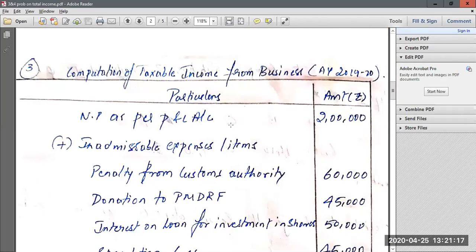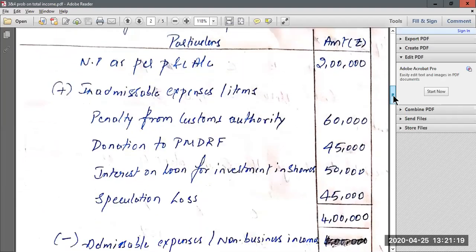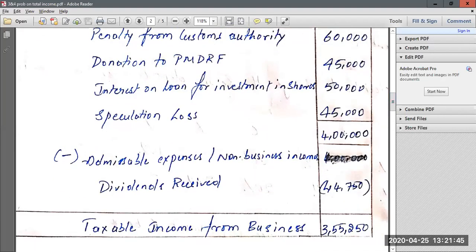Start from net profit as per the P&L account, which is 2 lakh rupees. Add all the inadmissible expenses. The penalty paid to the customs authority is inadmissible, so 60,000 we add back. The donation to the Prime Minister's Relief Fund, 45,000, is also inadmissible, and we add it back. They are paying interest on a loan for investment in shares, not for business purposes, so that is also inadmissible. We add it back. The speculation loss of 45,000 we also add back. And you get a total of 4 lakh.